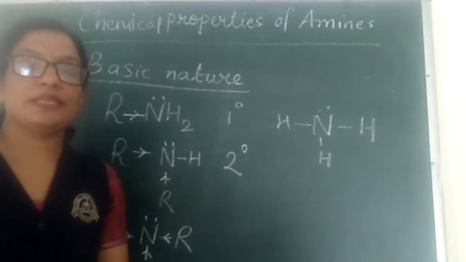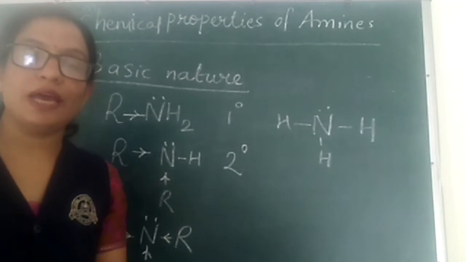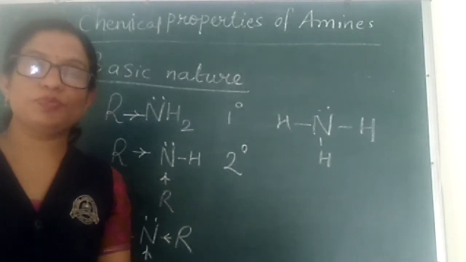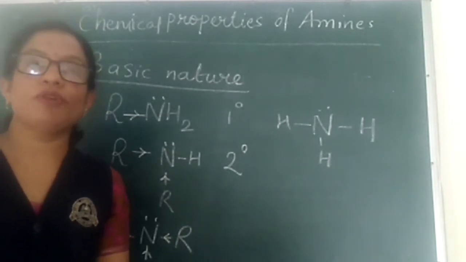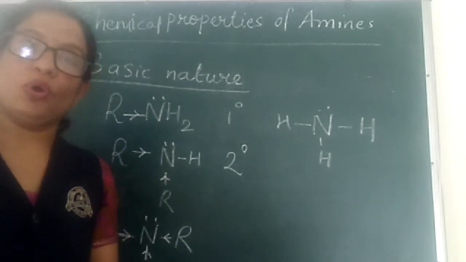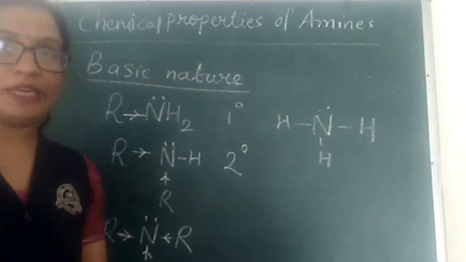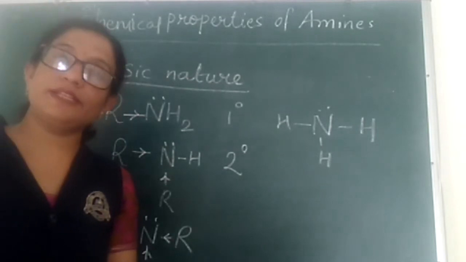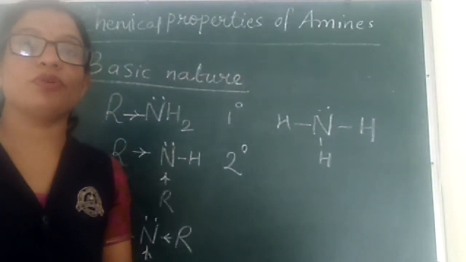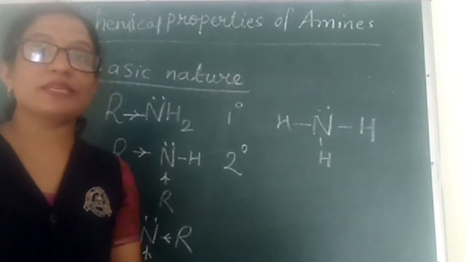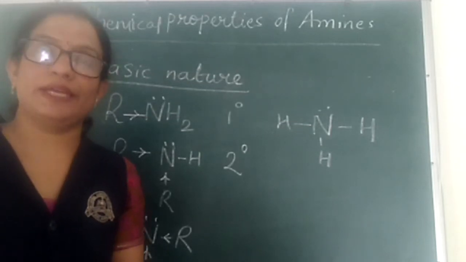The point is that due to plus I effect of alkyl groups, the availability of electron density on nitrogen will increase. Therefore, its tendency to donate the electron pair, that means basic strength, will also increase.